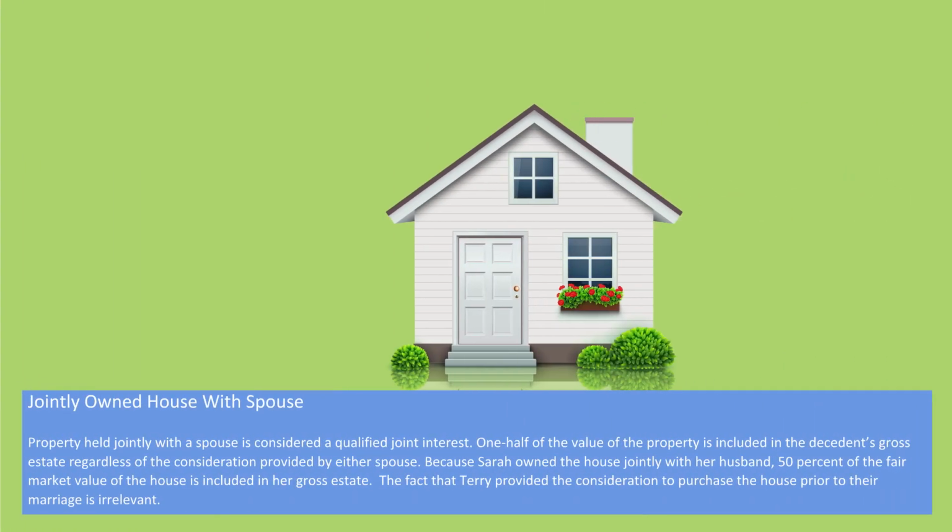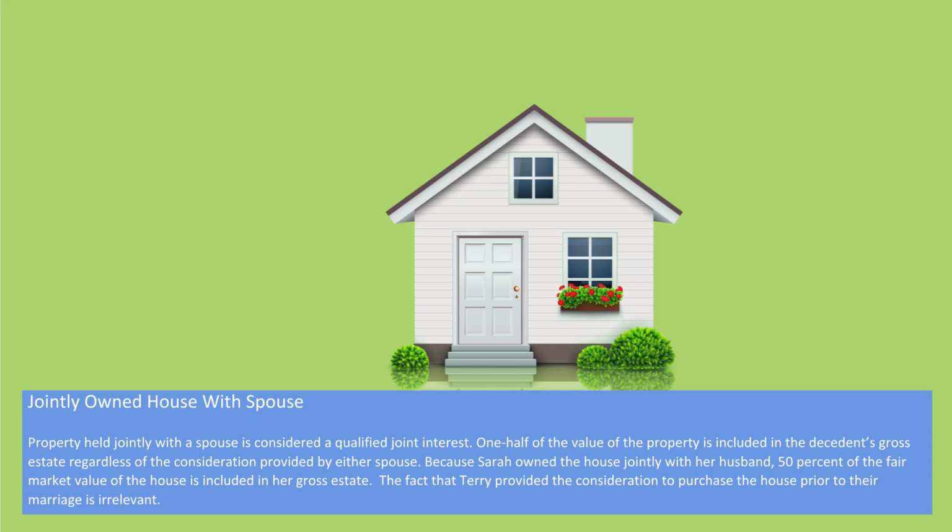So we're going to take a look at these items and see which ones are still pulled back into the estate, even if the party tried to get rid of it before they died. So let's take a look at some of these examples. Sarah owns a house with her husband, Terry, who purchased the house for $225,000 5 years prior to their marriage. At death, and by the way, Sarah's the one who dies, the fair market value of the house is $425,000. At Sarah's death, Terry becomes the sole owner.